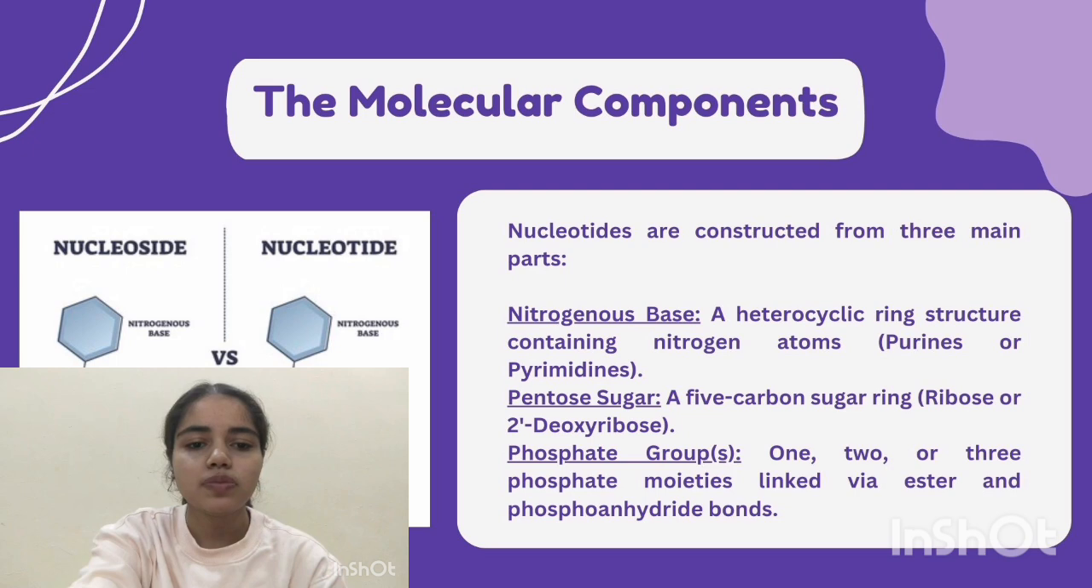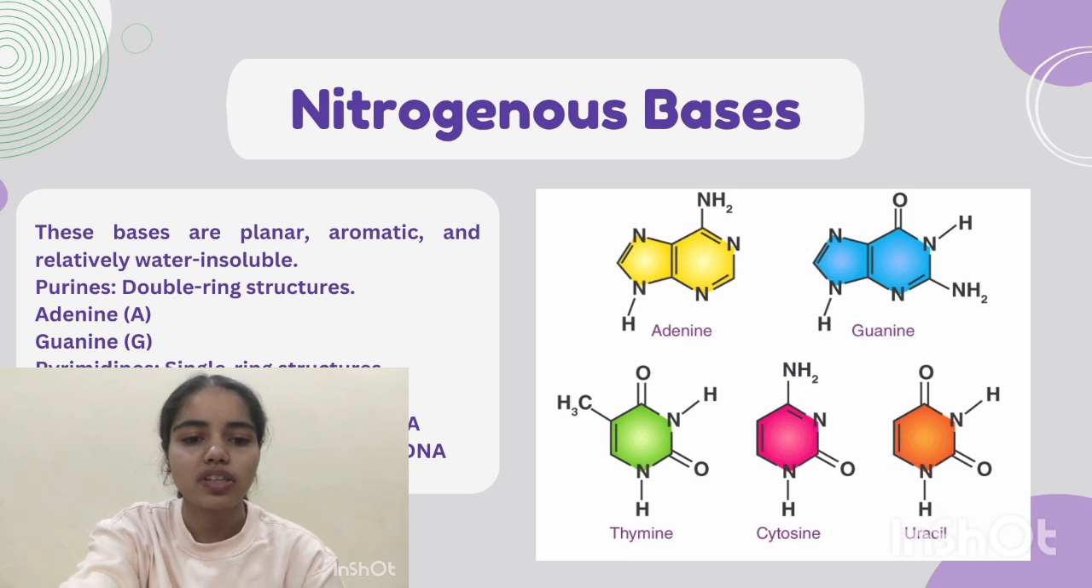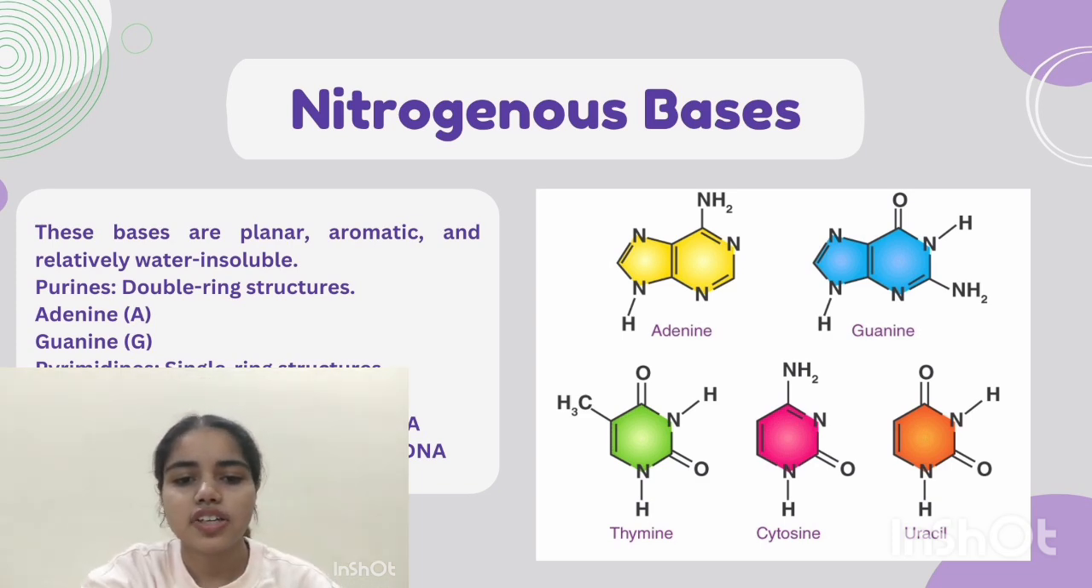So nitrogenous bases are planar, aromatic and relatively water insoluble. They are derived from purines, which are adenine A and guanine G. Pyrimidines are single ring structures: cytosine C, uracil U, thymine T. Uracil is typically found only in RNA, whereas thymine is typically found in DNA. These are the structures of adenine, guanine, thymine, cytosine and uracil.